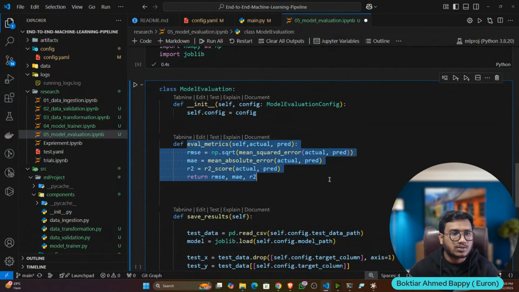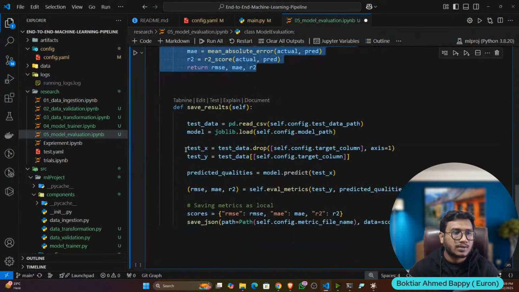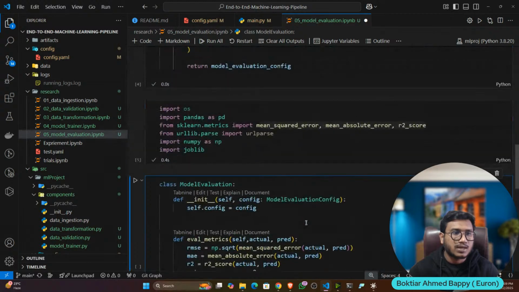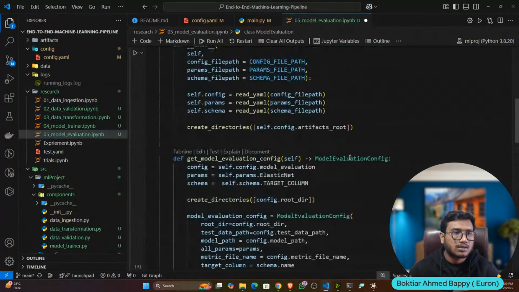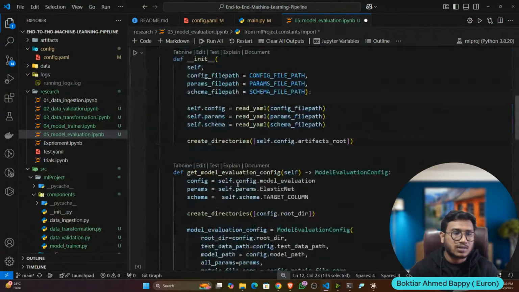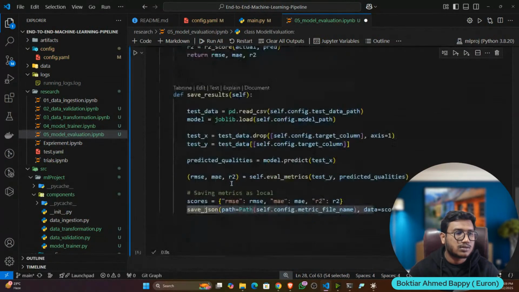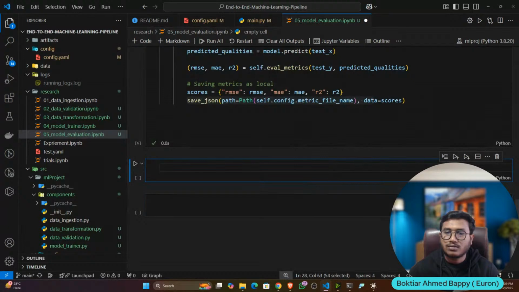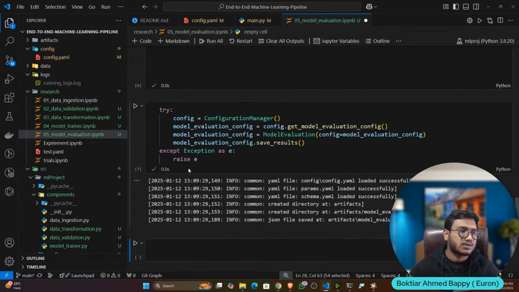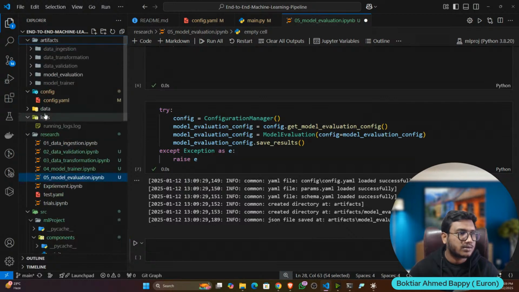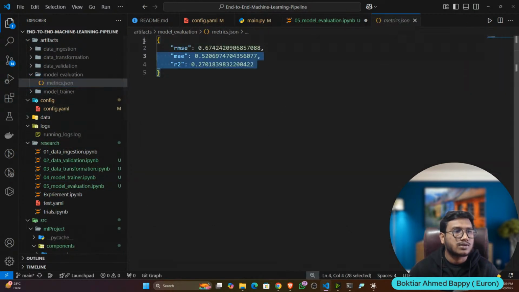Okay, now you can see the evaluation function, the same function I have written in my experiment.ipynb also. And here I'm taking the test data, predicting, calculating, and whatever score I'm getting, I'm saving as a JSON. And how am I saving? Because we have also imported save JSON from the utility. Okay, now let me show you. So here I will execute. And now let's call the pipeline. It should work. Now it has saved. Now we can check it out. Artifact, model evaluation, metrics.json, and here is the result.